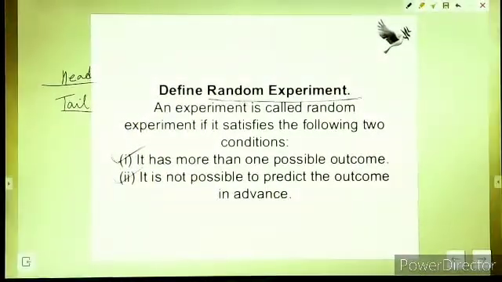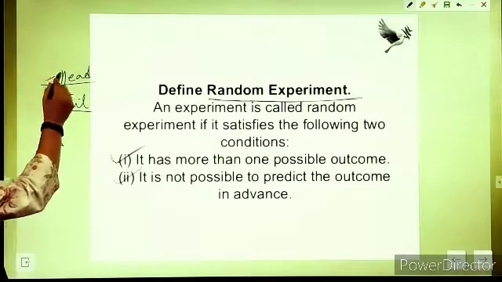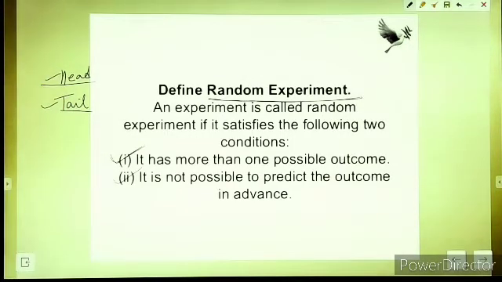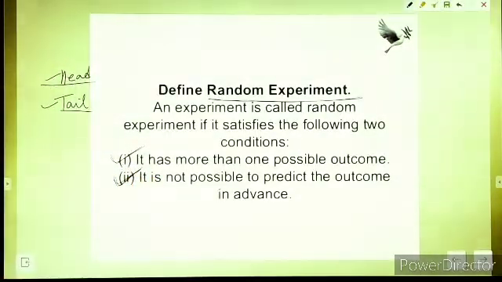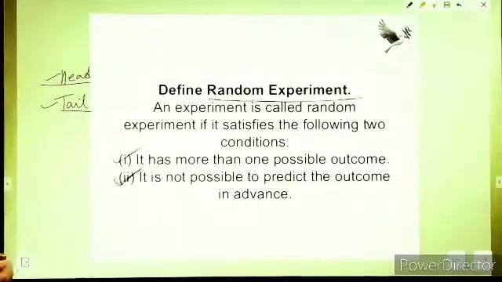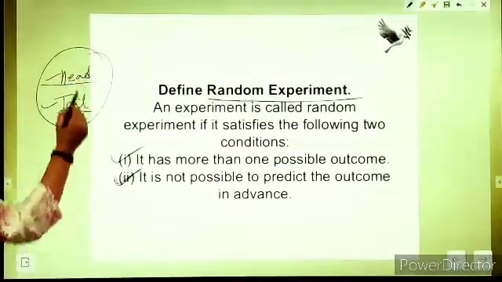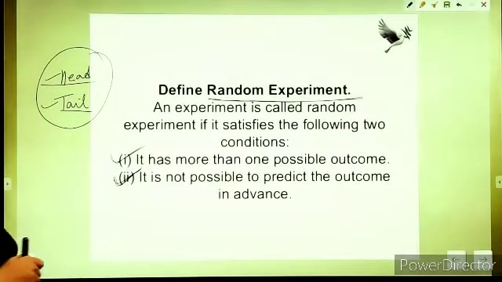When the coin is in the air, we do not know which way it will land, whether it would be head or tail. This indicates that we cannot predict the outcome in advance. So the tossing of a coin satisfies both conditions. Hence, we can call the tossing of a coin a random experiment.